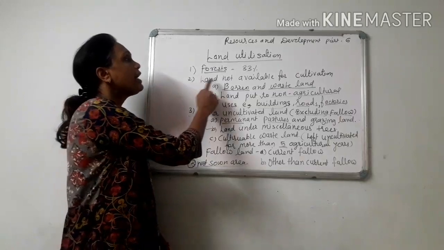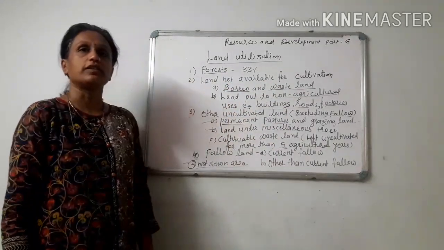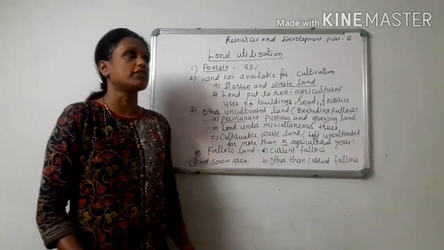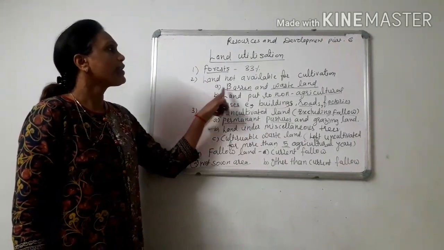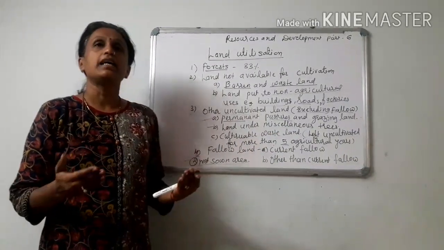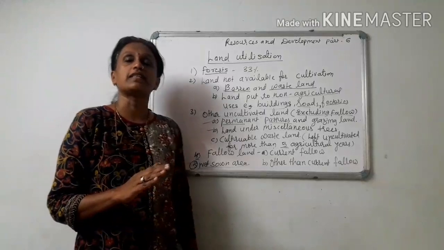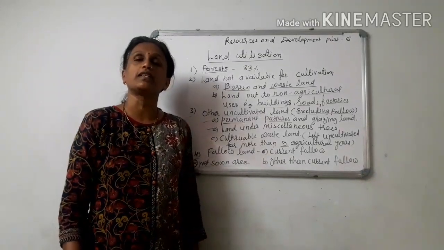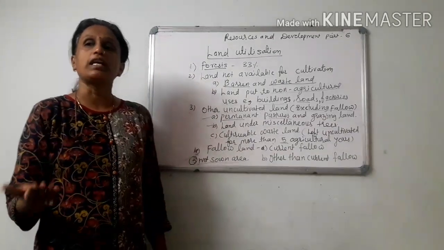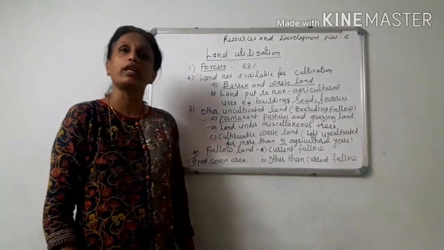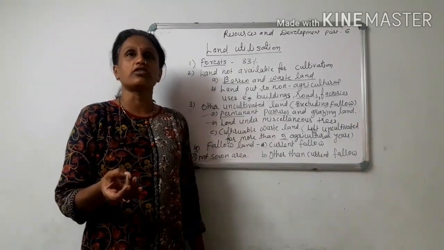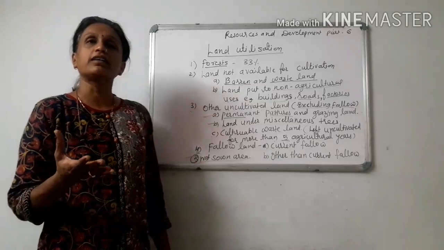Second category, land not available for cultivation. There are certain types of land which are not available for cultivation. Such lands are barren and wasteland. Barren land means such land that cannot be used for cultivation. Why can it not be used for cultivation? Because that type of land does not support any kind of vegetation because of its arid nature or over irrigation or certain such factors in soil.